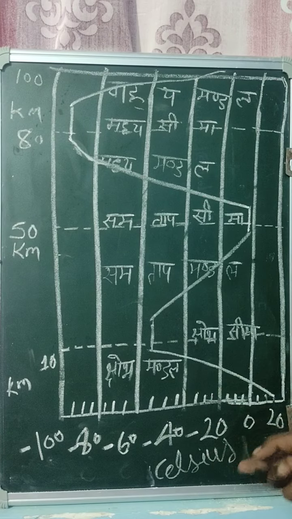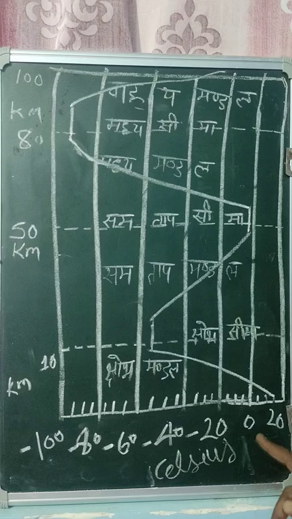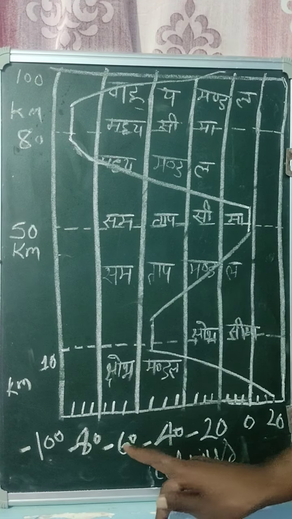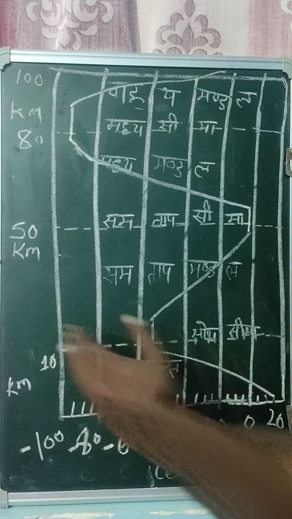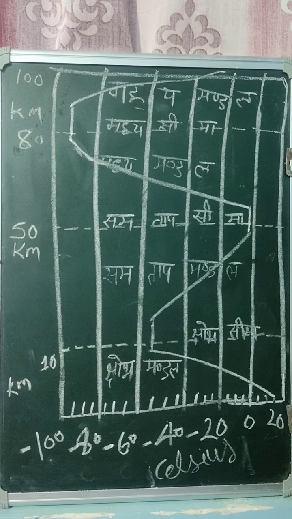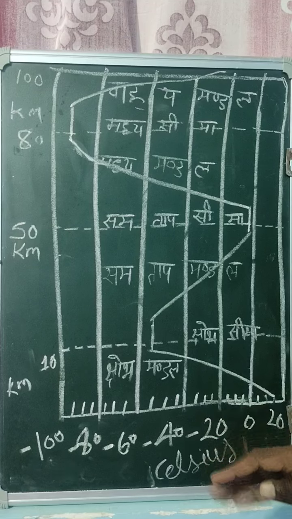Viewer, you can see that this is the structure of the atmosphere. On the bottom side, the axis indicates temperature in Celsius, with 0 degrees Celsius here. This line indicates 0 degrees. This is plus 20 degrees. This is minus 20, minus 40, minus 60, minus 80, minus 100 degrees. If we go to the left side of this graph, the temperature goes to minus, and on the right side it goes to plus. So this is the structure of the atmosphere.